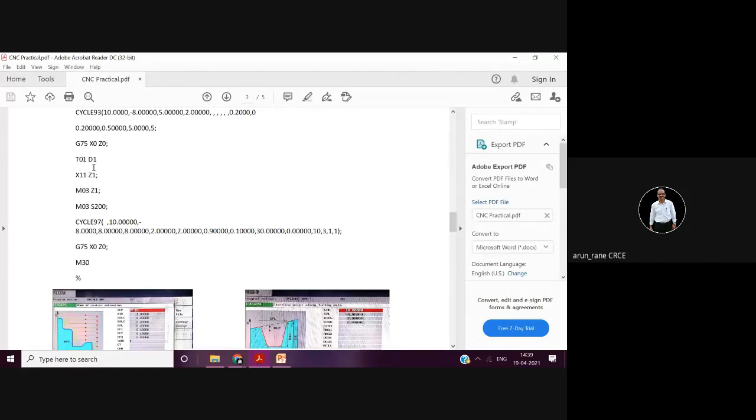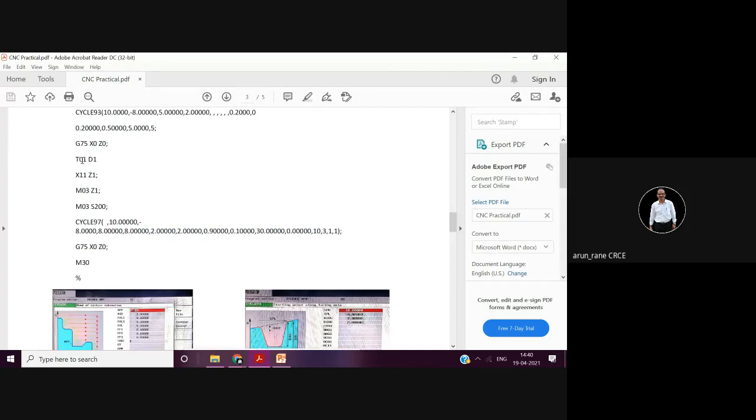For roughing, semi-finishing, finishing. Say my actual offset is 1 mm, diameter let us say 20, and length 50. This is my actual offset, X and Z. So if I write in D1, if I write X21 and Z51, I will get 1 mm more on the diameter and 1 mm more on the length. If I use T01 D2 and write X20 and Z50, I will get the exact profile. If I write say X19 and Z49, 1 mm less, I will get an undersized component.